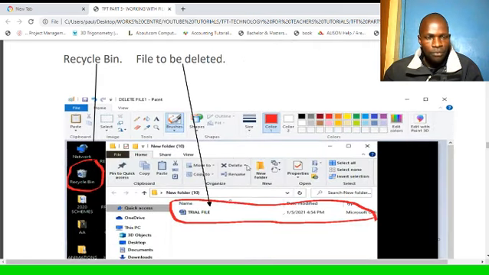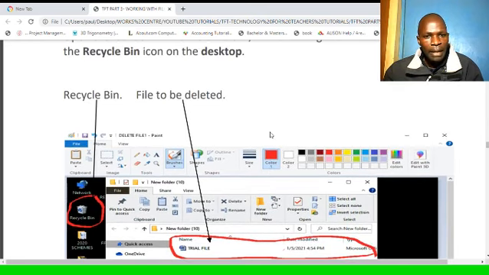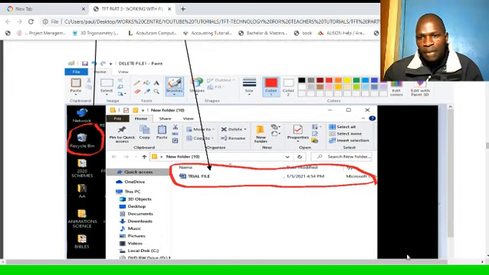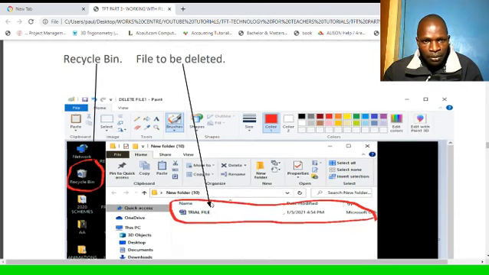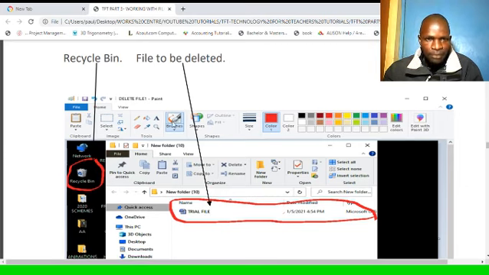And this one is a snapshot of my desktop. This black background is the desktop. There's a folder which is open here. That folder is called new folder, and it has a file called trial file, and I want to delete. So I'll need to click this. So the file to be deleted is this one, so I'll need to click here and drag it to the recycle bin. So this is the icon for the recycle bin, a special folder for holding deleted files.